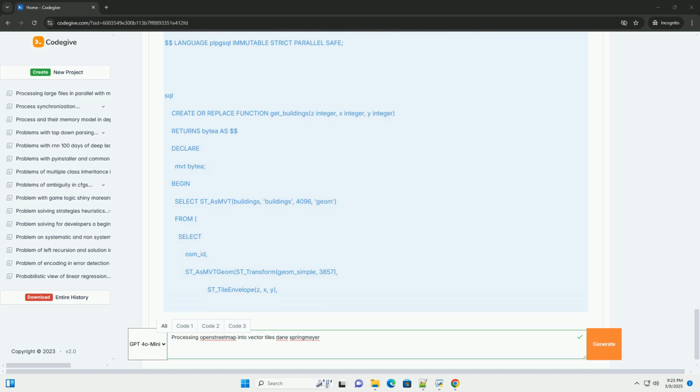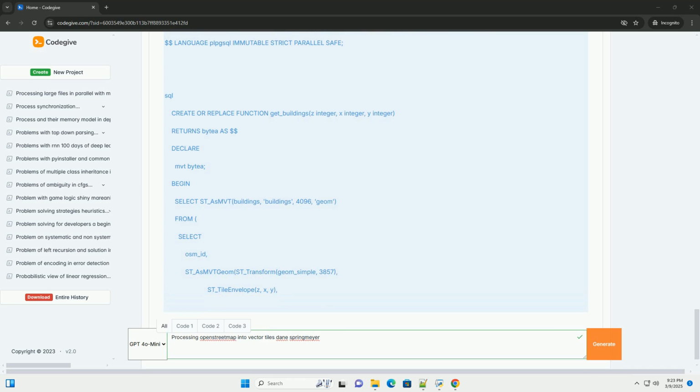Now, we need to prepare the data for vector tiles. This includes adding an osm_id column. If missing, older versions of osm2pgsql might not automatically add an osm_id column. Add it if necessary. It's crucial for identifying features. Creating indexes. Indexes speed up spatial queries.